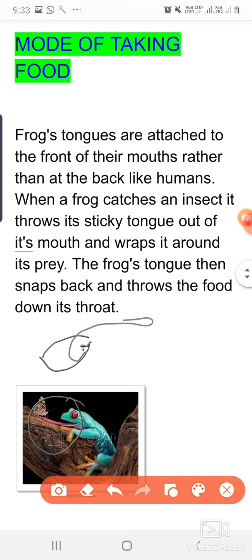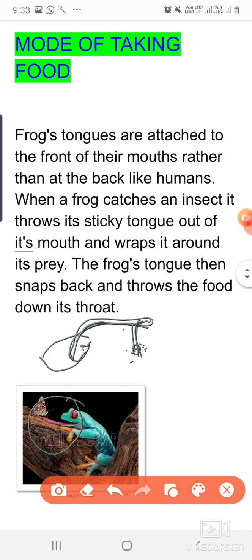In their saliva, sticky substances are present, and with the help of the sticky substances, insects get stuck. Their saliva is also very thick, even thicker than honey, and when they catch their prey, it rolls its tongue back and puts it inside their mouth.